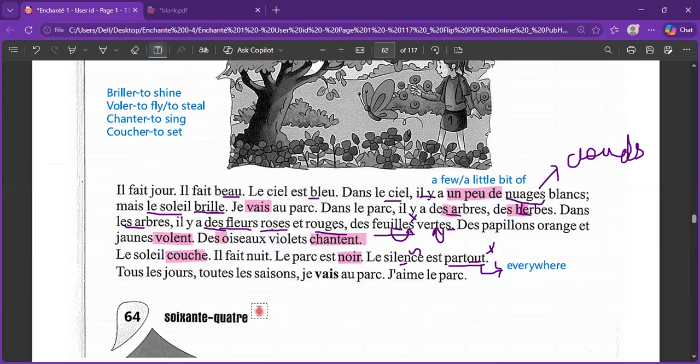Tous les jours, toutes les saisons. Just know the difference between the sounds of this. Tous, because S was there at the end, so no pronunciation. Tous les jours, toutes les saisons. S is also there, but before that, an extra E is there, which gives you the sound of T. Every day, every season. Je vais au parc, again the verb that we learned today, aller. I go to the park. J'aime le parc. I like the park.